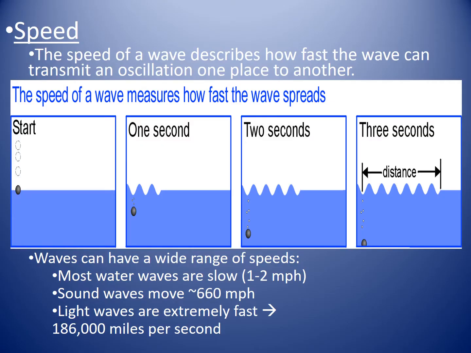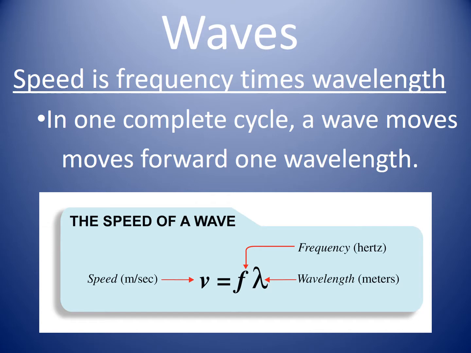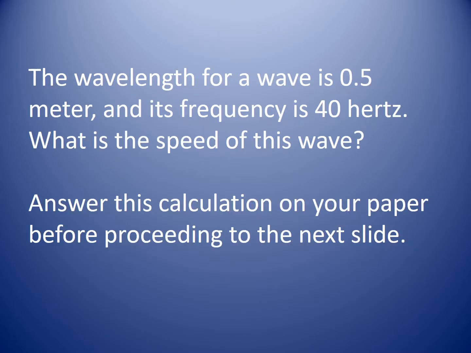The speed of a wave determines how fast it can transmit that oscillation back and forth. Wave speeds have a wide range. For example, water waves are slow, while sound waves are a bit faster, and finally light waves are the fastest of them all. Speed is frequency times wavelength. Speed is represented by v, which is slanted a little bit, equals f, which is your frequency, times the wavelength in meters.